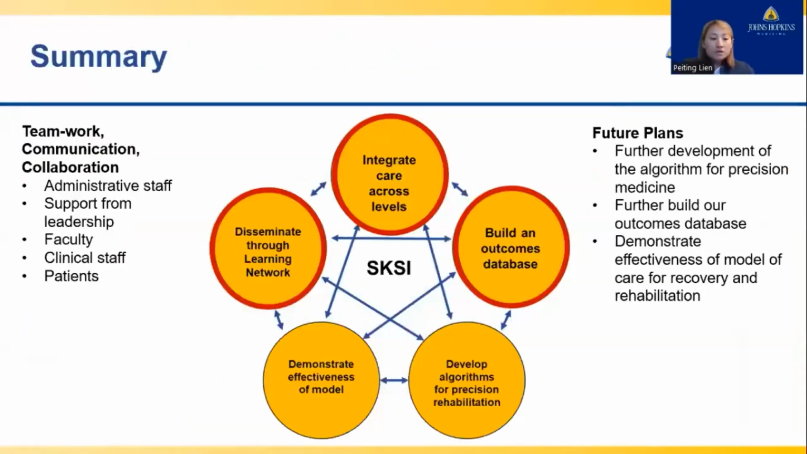So in summary, the Stroke Institute's model of care for recovery and rehabilitation really stemmed from the needs of patients and clinicians to provide better care for our patients. We needed to establish a foundation that included integration across care levels and to build an outcome database and to disseminate information through a learning network. The future plans for the Stroke Institute are to further develop an algorithm for precision medicine and further build our outcome database, as well as demonstrate the effectiveness of this model of care for recovery and rehabilitation.